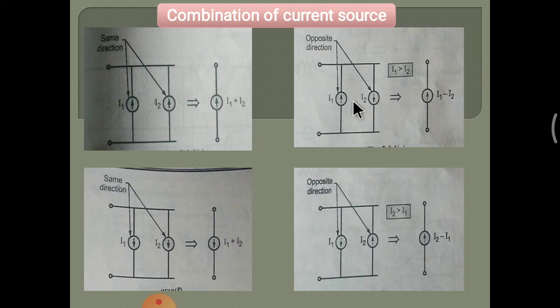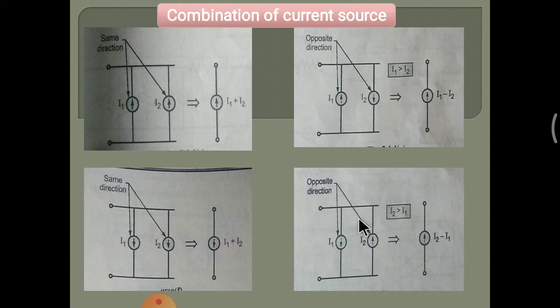If I1 is greater, I1 minus I2 is there, and the resultant current source has an upward direction. Here also opposite direction. In both conditions of opposite direction, the resultant current source is upward, and when both current sources are upward, then also the resultant current source is upward.